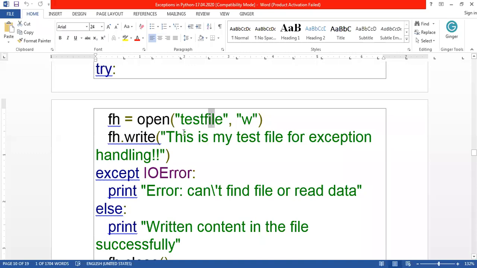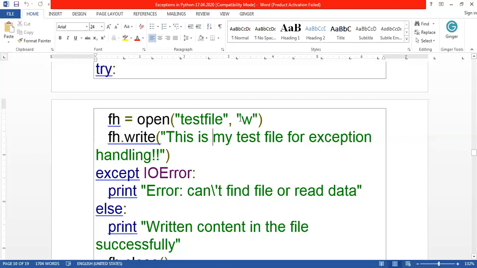So here I have opened the file. If the file exists, it is opened; otherwise it is created and opened. Then what I have written here is "This is my test file for exception handling." This content is written into the file called test file. So what may be the error here? I already shared that in case the file does not exist, there will be no error, right?